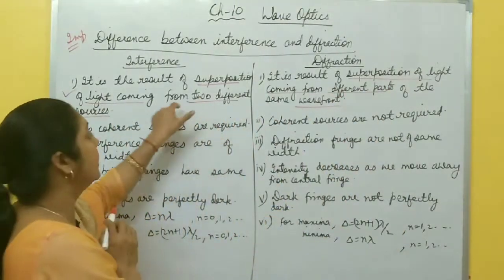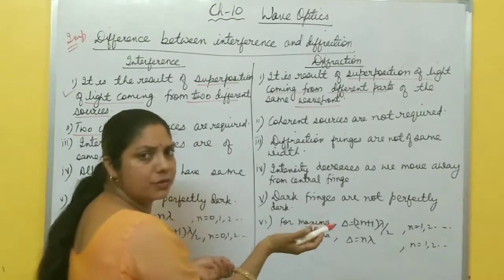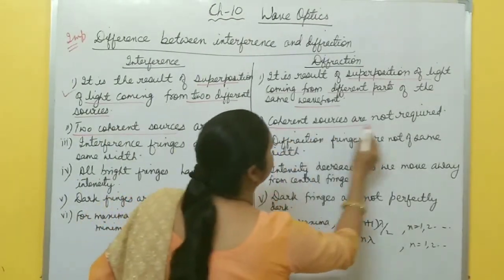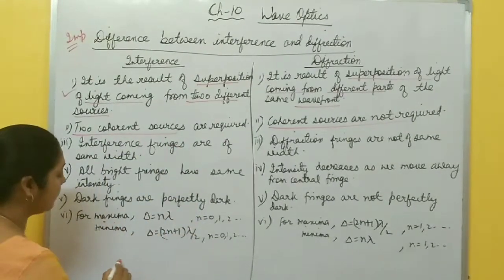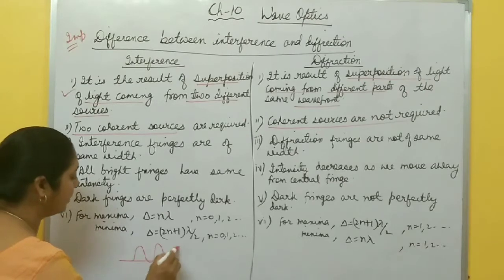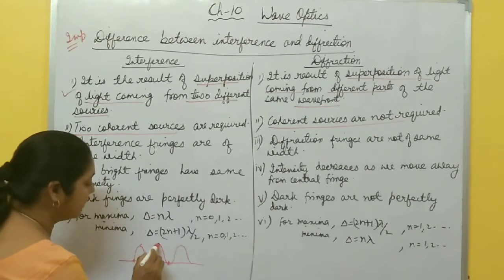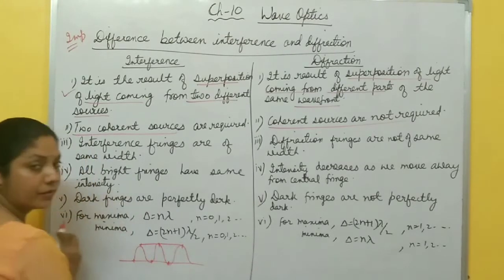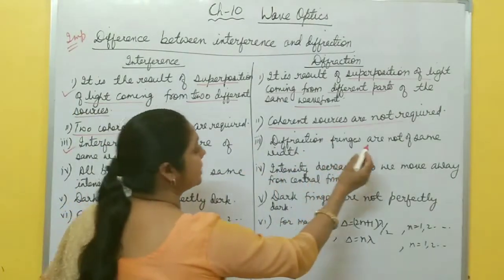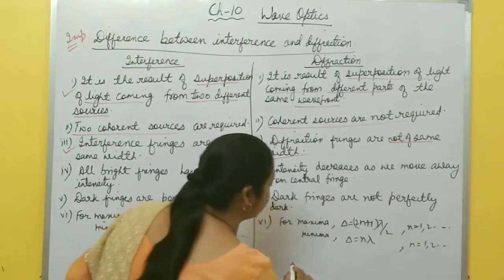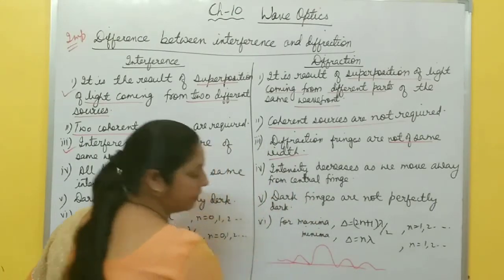Here 2 coherent sources are required. Here only 1 source, so coherent sources are not required. Next, interference fringes are of the same width. All the maxima or minima are of equal width, equal spacing. The distance between first minima, second minima, third minima, first maxima, second maxima is always equal. But diffraction fringes are not of the same width. Here the central width is maximum, and then the width decreases on both sides of the central maxima.